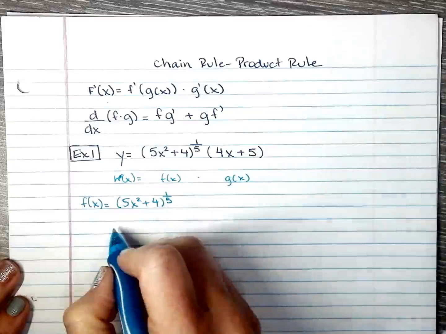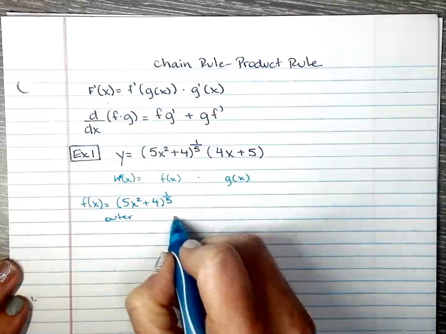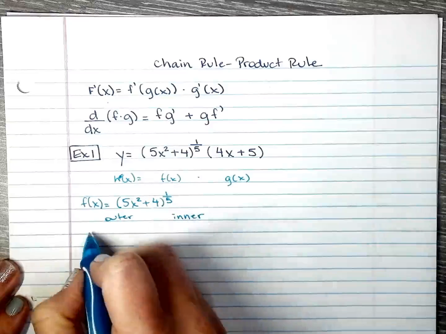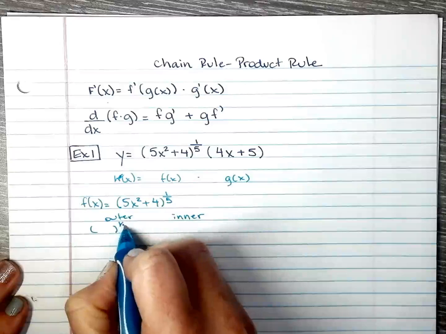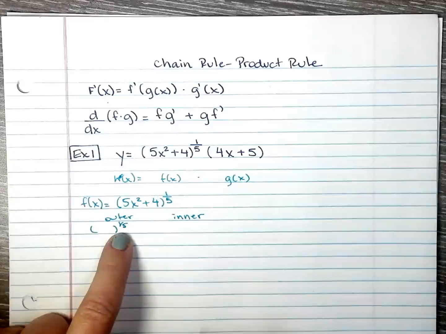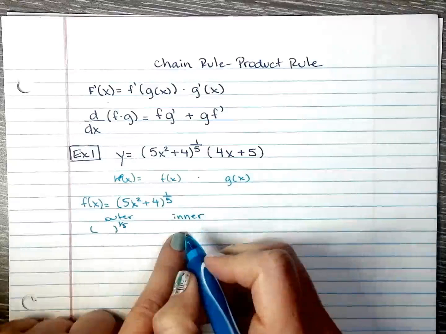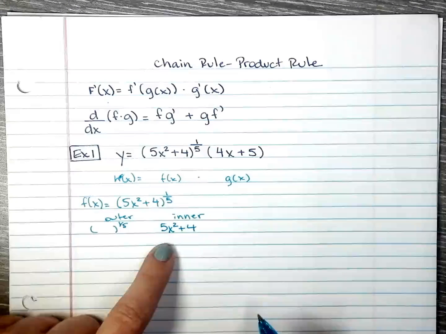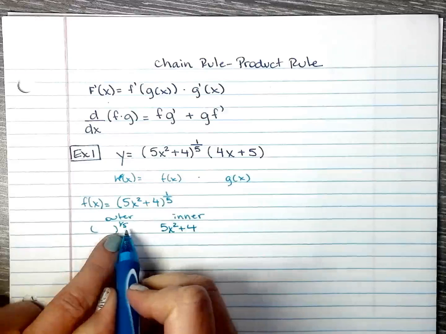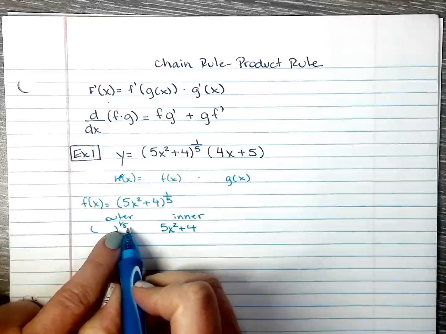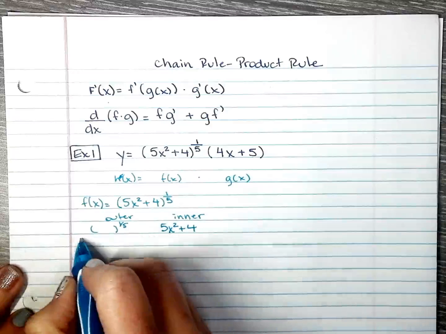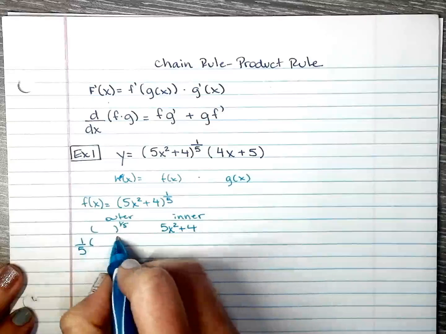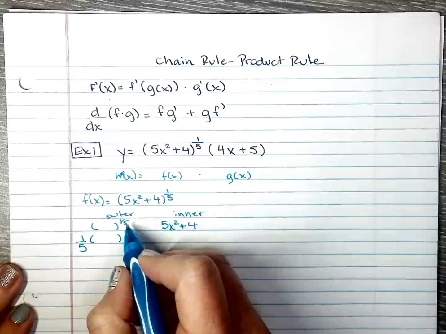My outer function, here's the inner function. The outer only has the 1 over 5 as the exponent, and the inner function is 5x squared plus 4. Easy. Now we're going to use the power rule where 1 over 5 goes to the front, and then you take away 1 from the exponent.